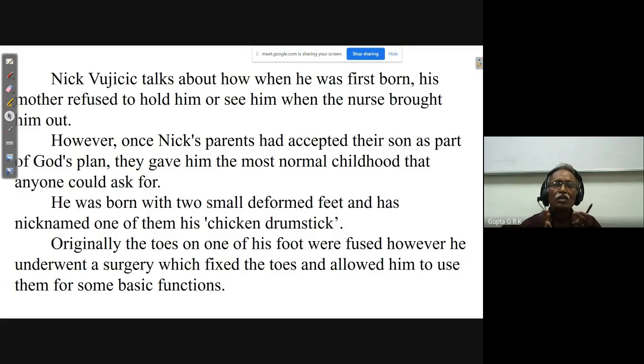On one of the feet, the toes are actually fused, and they cut it and made an operation for that surgery. However, he underwent a surgery which fixed the toes and allowed him to use them for some basic functions. He uses his toe only for most of the functions. He uses one toe of one foot.